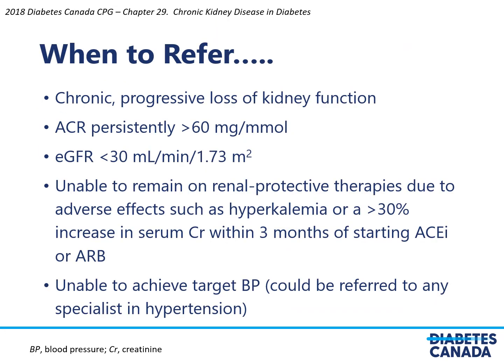So when should a patient be referred? A patient should be referred in the context of chronic progressive loss of kidney function, an albumin-creatinine ratio that is persistently greater than 60, or an eGFR less than 30. In addition, a patient who is unable to remain on renal protective therapies due to adverse effects such as hyperkalemia or a greater than 30% increase in serum creatinine within 3 months of starting an ACE or an ARB. And finally, a patient who is unable to achieve target blood pressure should also be considered to be referred to a nephrologist or someone specializing in hypertension.